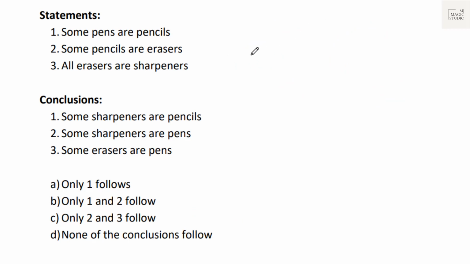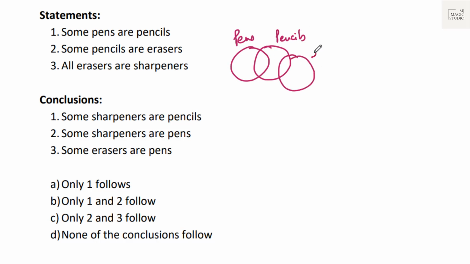One. Some pens are pencils. Some pencils are erasers. And all erasers are sharpeners. We can have more than one Venn diagram, but let's see in this.